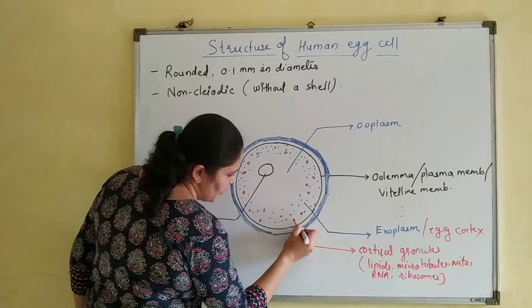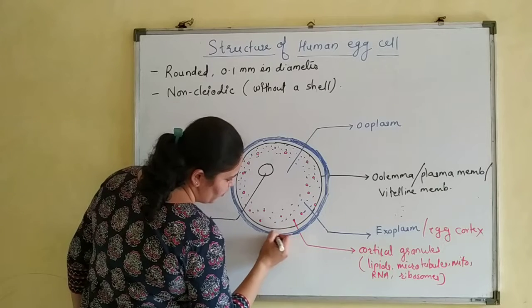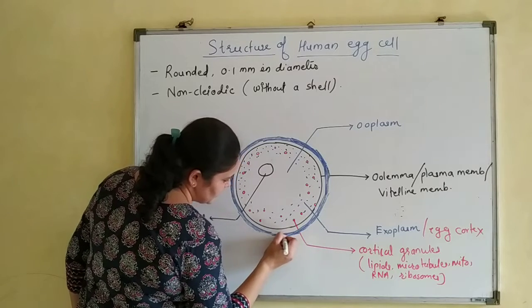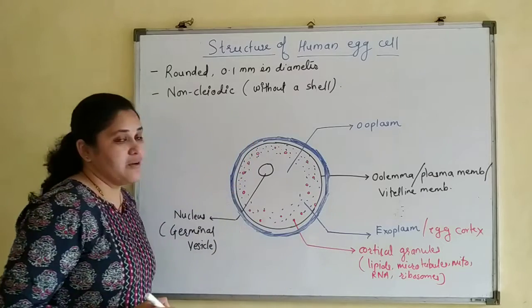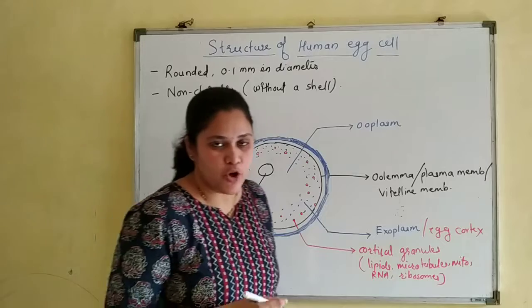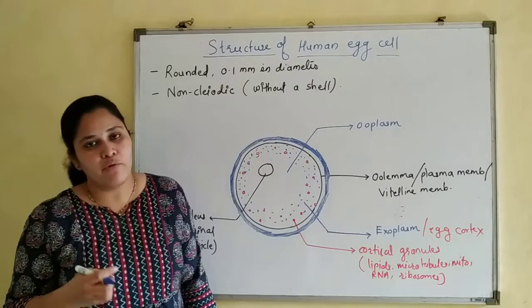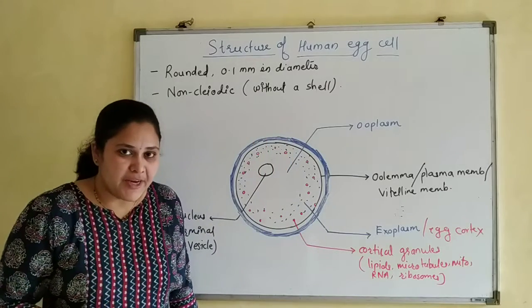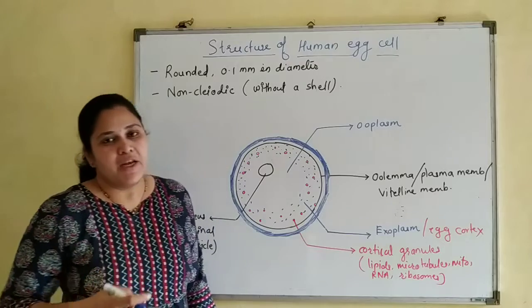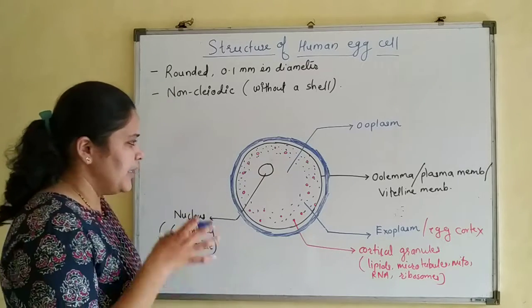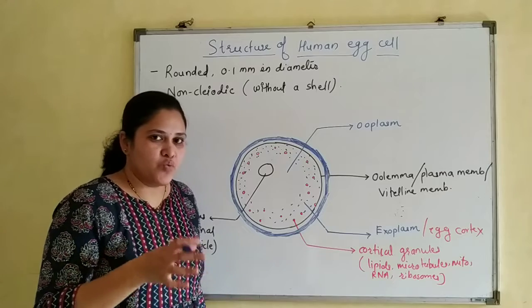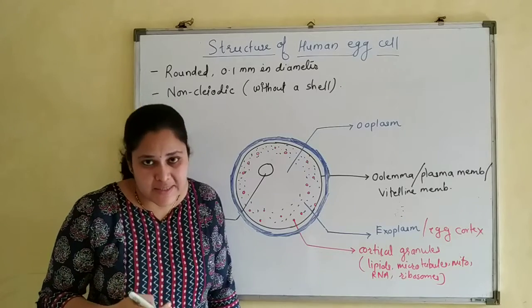So zona pellucida, a glycoprotein layer, has surface receptors which help in the recognition or identification of sperm at the time of fertilization. It undergoes structural changes once one sperm enters the egg cell.